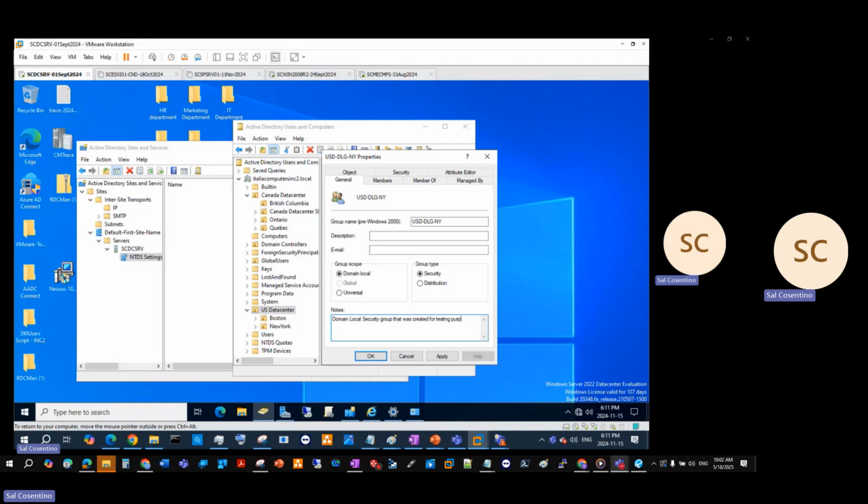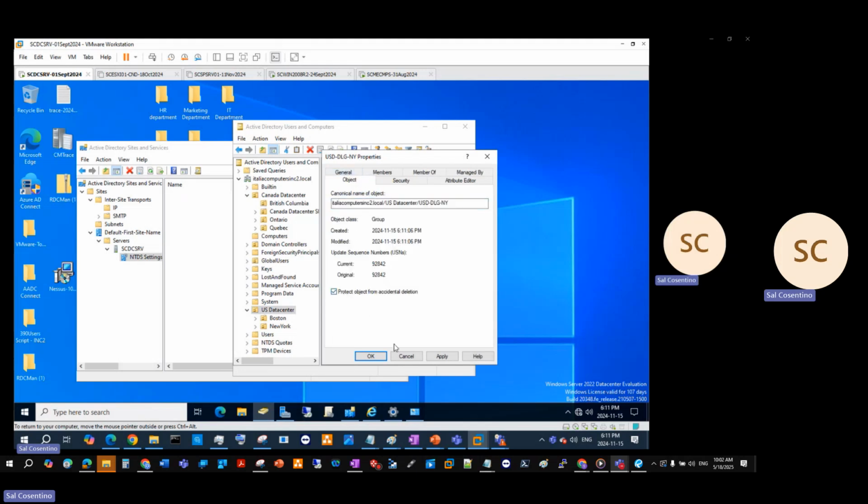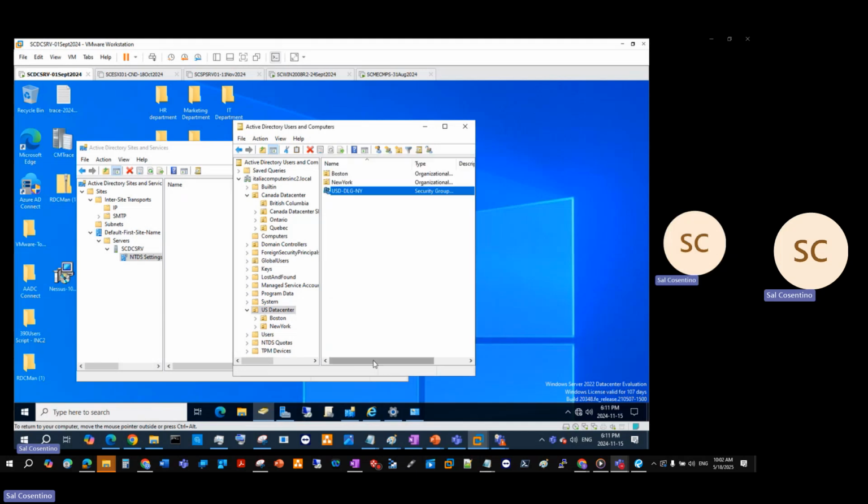So we know this. Then we're going to hit OK. Again, there are no members. We can eventually add members. We can go within and protect this object from automatic deletion, and we can click apply. And we'll do the same thing for the other ones in Canada.